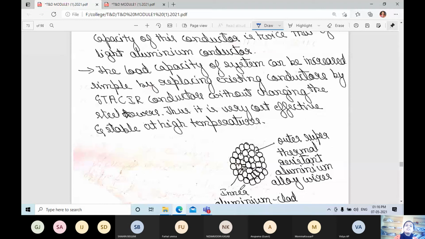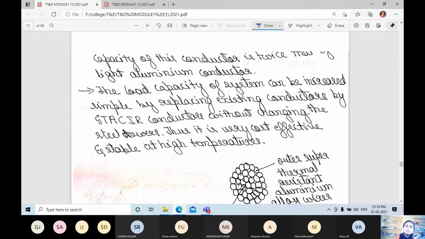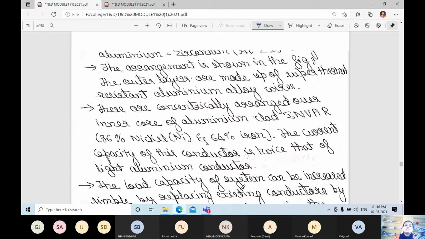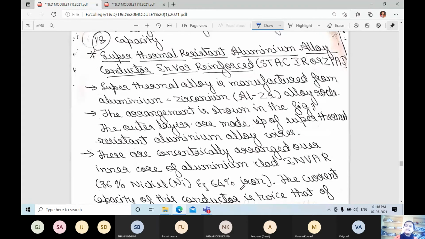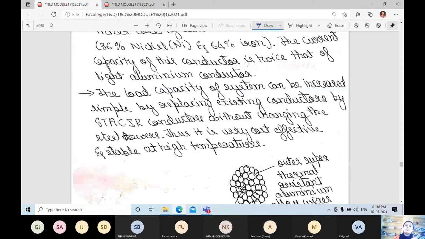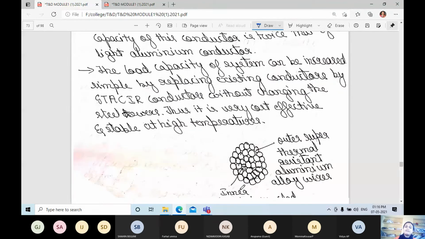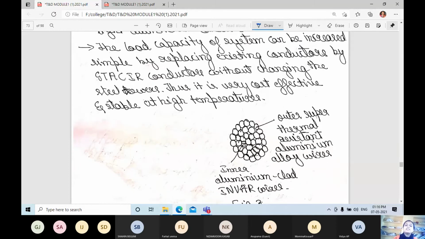The load capacity of the system can be increased simply by replacing existing conductors with STACIR conductors, that is super thermal aluminum alloy conductor Invar reinforced, without changing the steel towers. Thus, it is very cost effective and stable at high temperatures. You can observe the figure here.